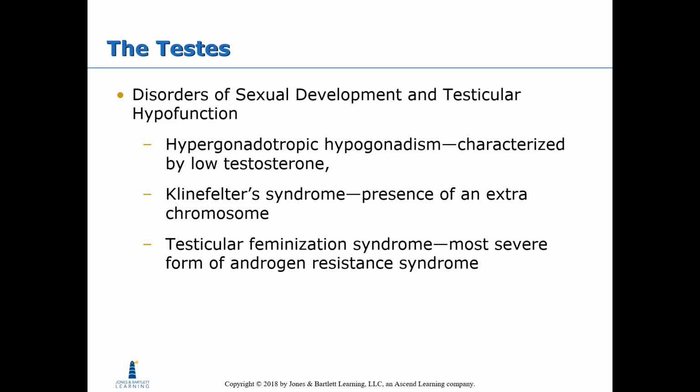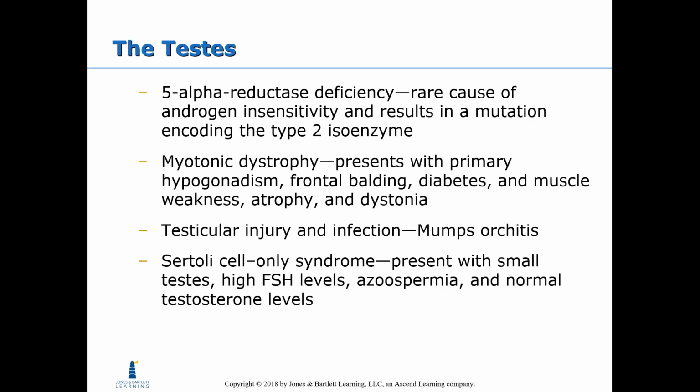Testicular feminization syndrome is the most severe form of androgen resistance syndrome. 5-alpha reductase deficiency is a rare cause of androgen insensitivity and results in a mutation encoding the type 2 isoenzyme. Myotonic dystrophy presents with primary hypogonadism, frontal balding, diabetes, and muscle weakness, atrophy, and dystonia. Testicular injury and infection, mumps, orchitis, Sertoli cell only syndrome, present with small testes, high FSH levels, azoospermia, and normal testosterone levels.